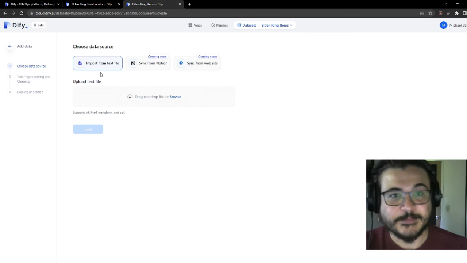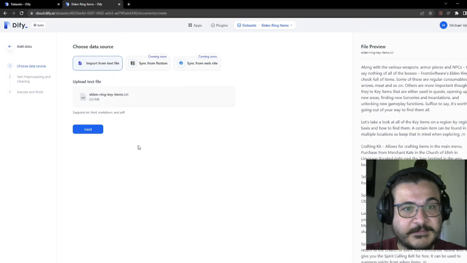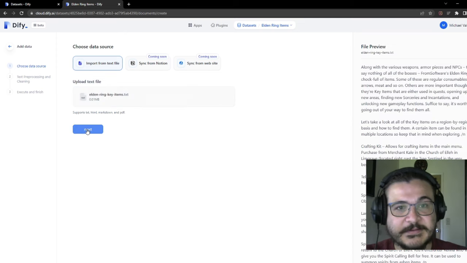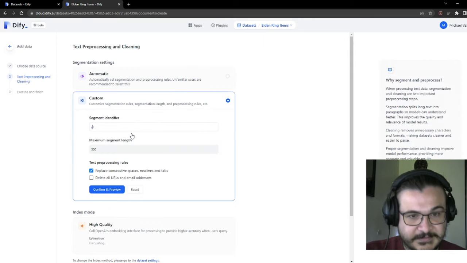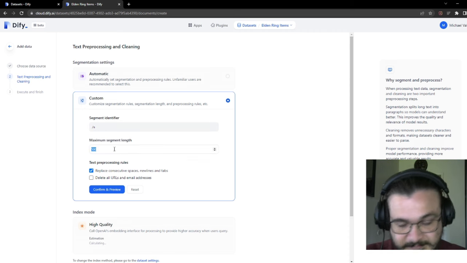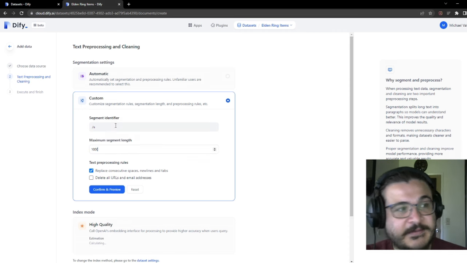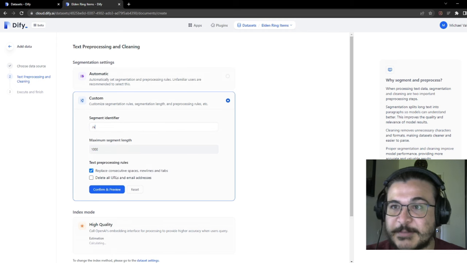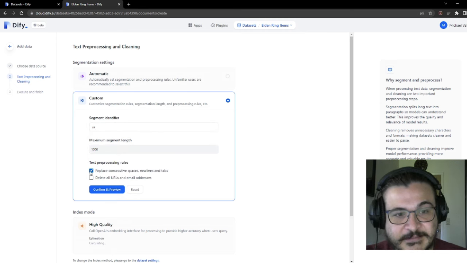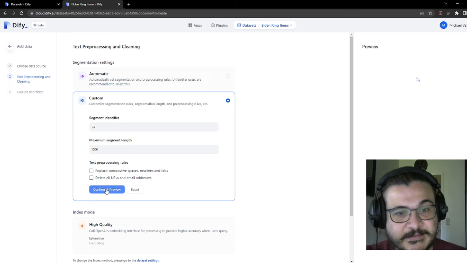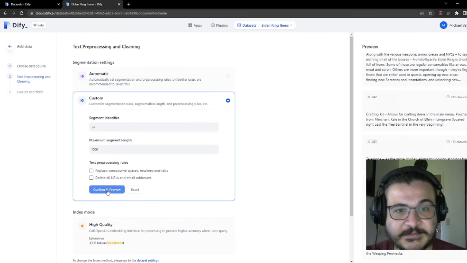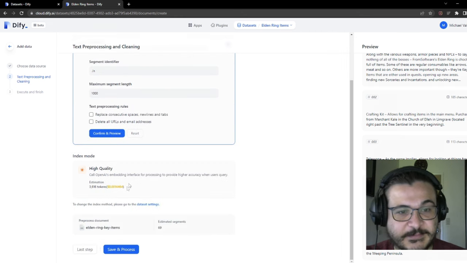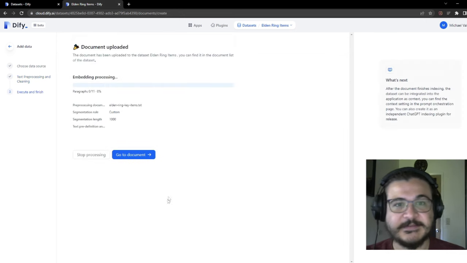So I have some TXT files prepared. Automatic, let's do custom. And let's make the maximum segment length 1000. In these text files, I added a special character combination here. Don't replace that. And let's see what it looks like. Perfect. This is exactly what I wanted. So let's confirm that. Index mode: high quality. This is going to cost me very little. That's great. I love that.